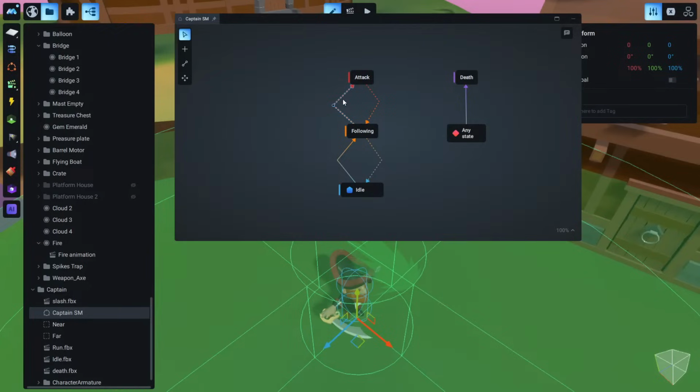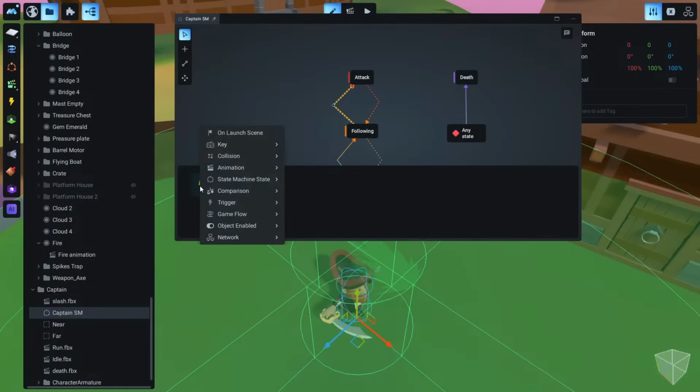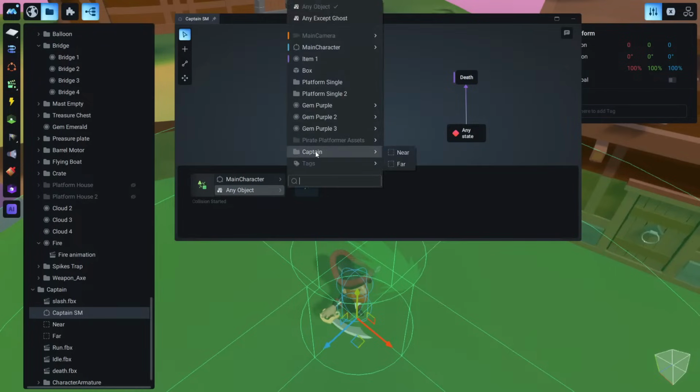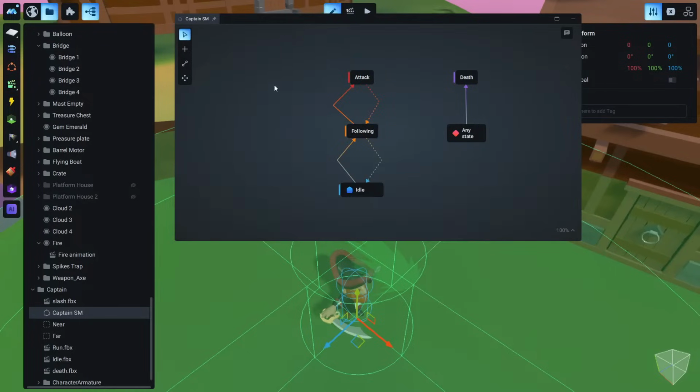To jump from the following state to attack, we click here to define these rules, and again a collision started event between our main character and this time near. So the captain is on idle, the character steps in this far collider, the game jumps to following, the character gets close enough, and the game jumps to attack.